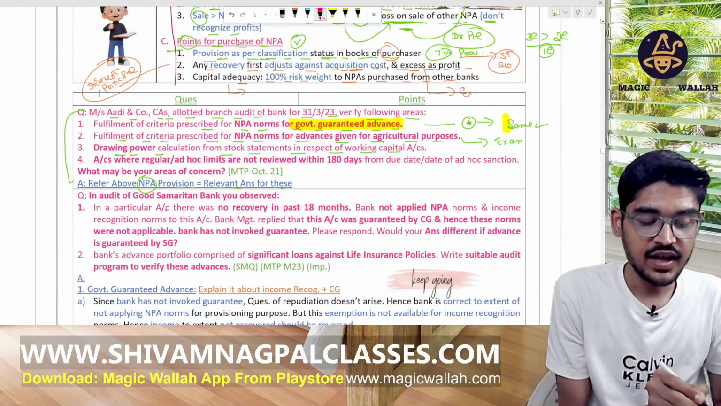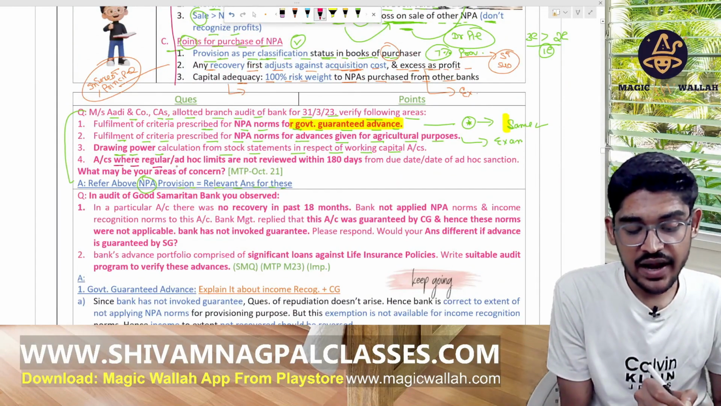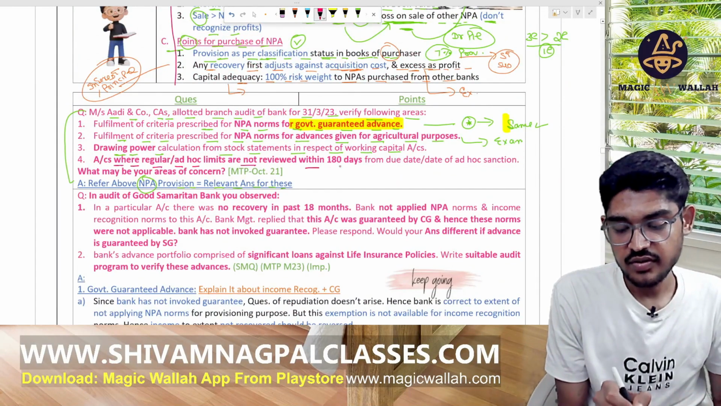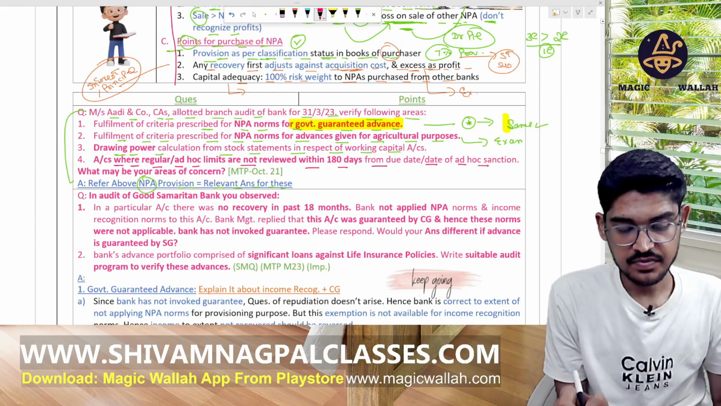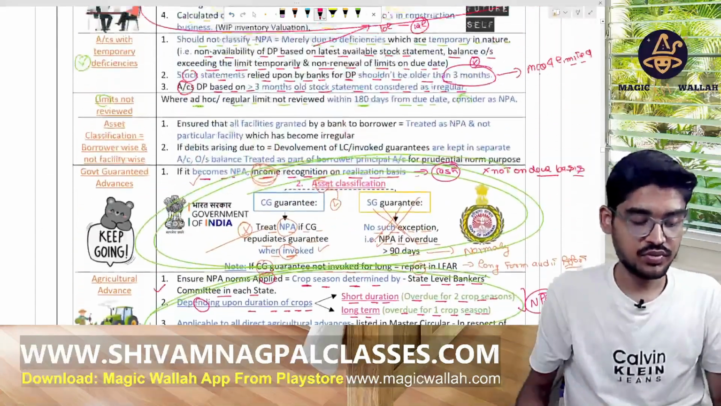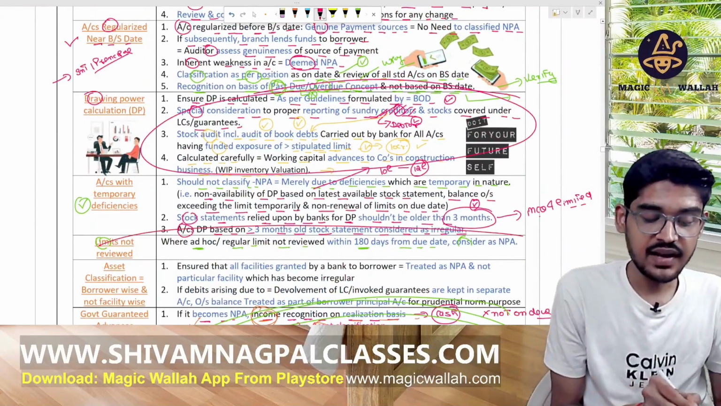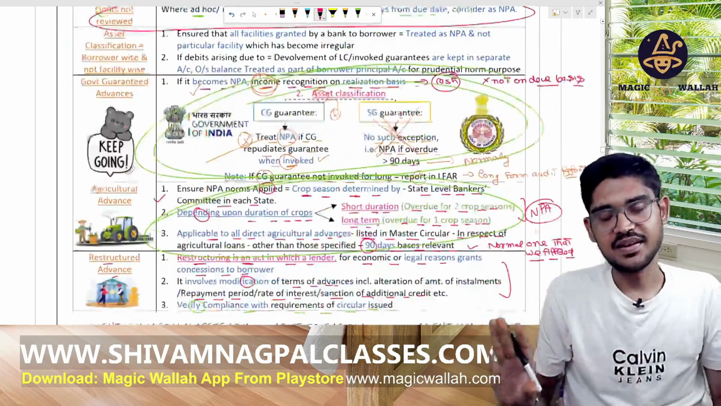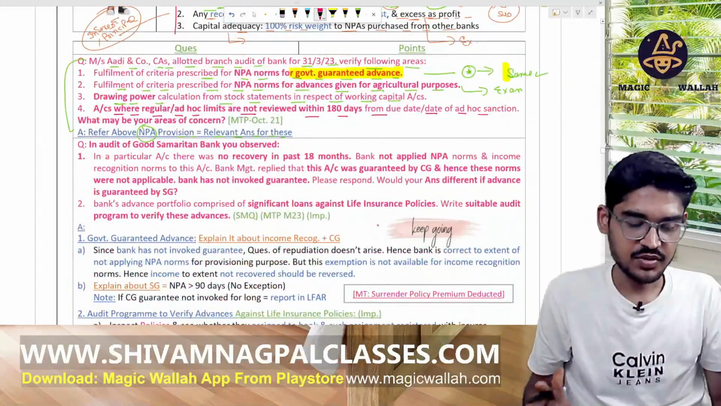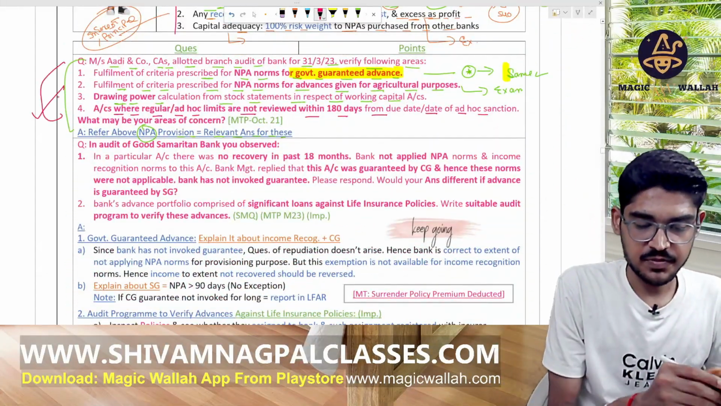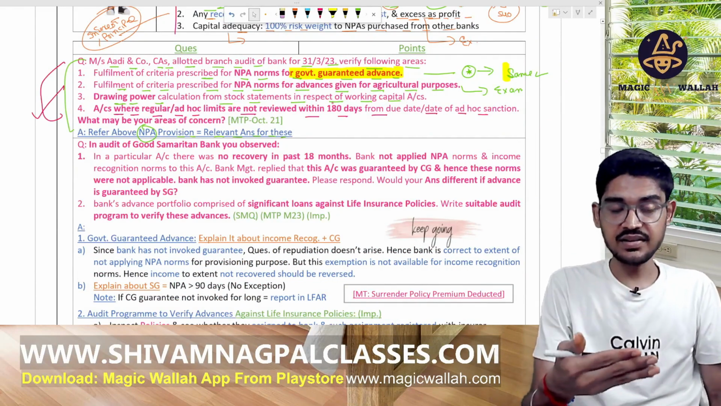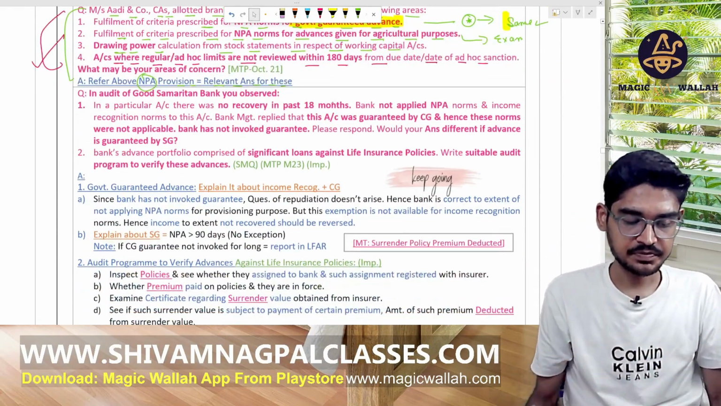For the fourth point, accounts where the regular or ad hoc limit is not reviewed within the time. In that case, what will we do? Then classify them as NPA. Simple. This is the fourth answer. So refer to the above answer. This question may be asked separately, or it may come in a combined format.